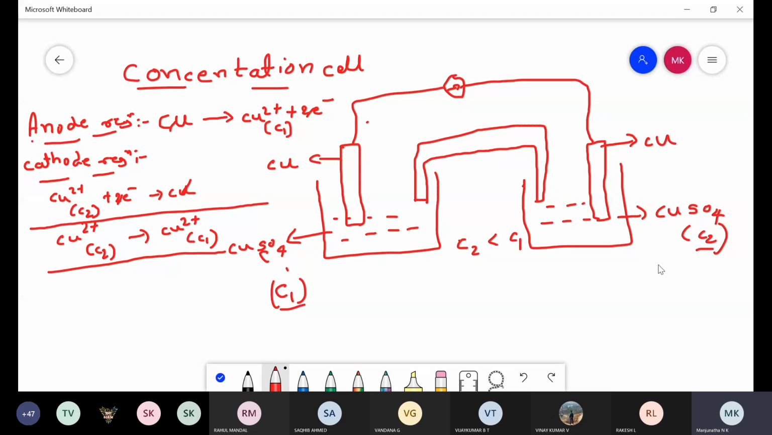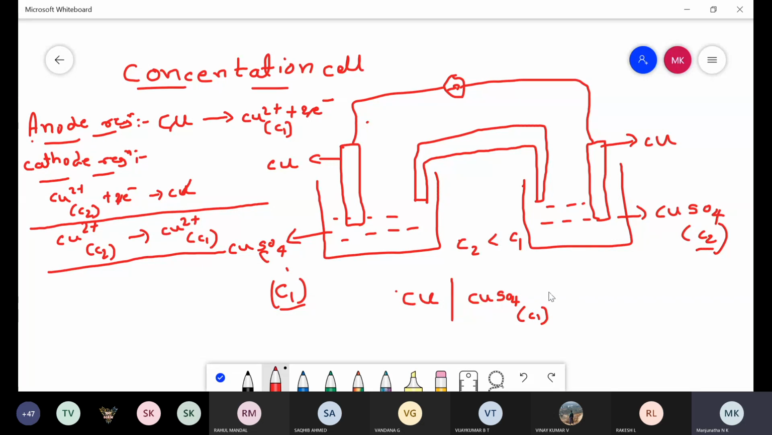So next, coming to the cell representation of this concentration cell. Whatever rules we use to represent a galvanic cell, the same rules we use to represent the concentration cell. First, you need to write down the anode metal, that is copper. Then you write the anode electrolyte, that is CuSO4, and mention the concentration, that is C1, separated by a single vertical line.